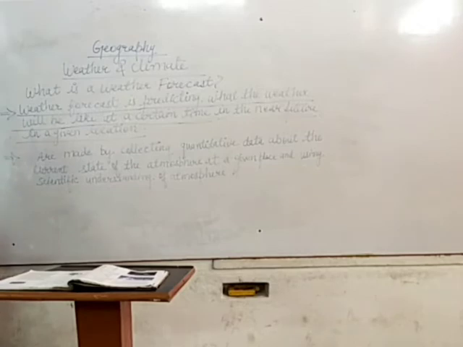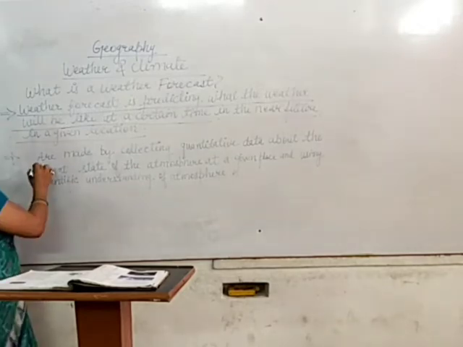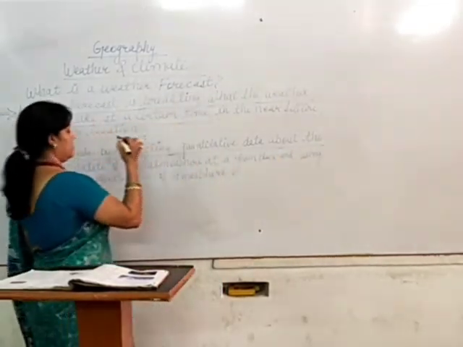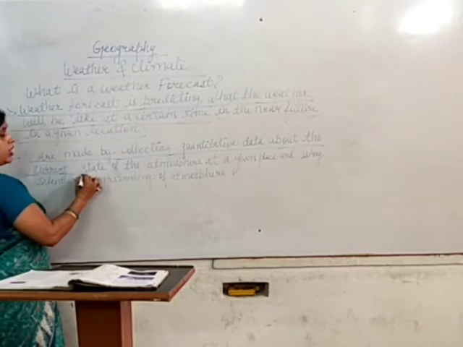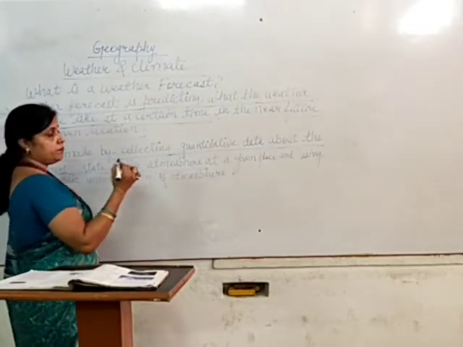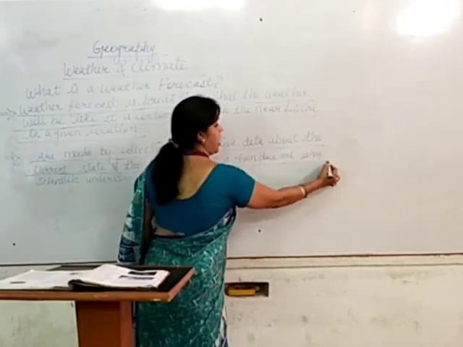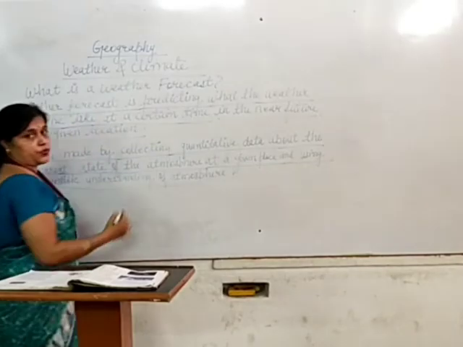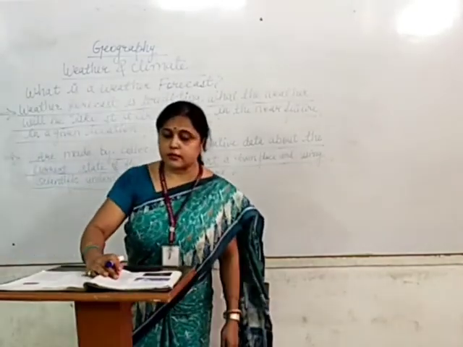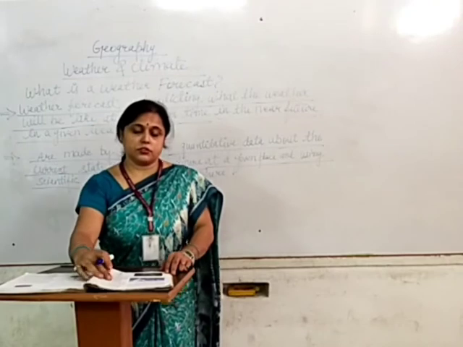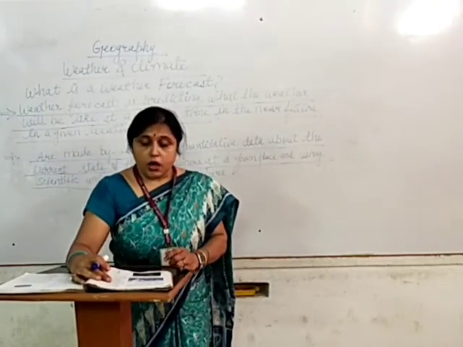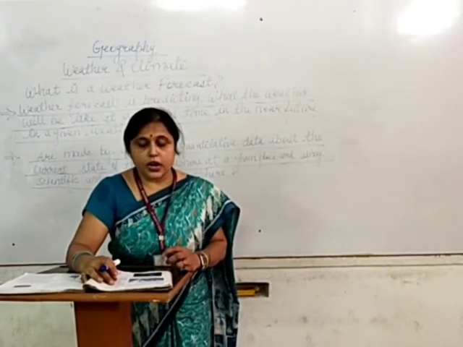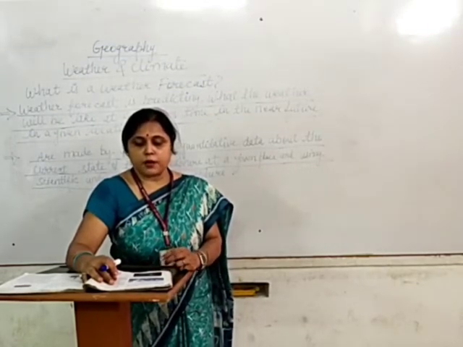Or we can say weather forecasts are made by collecting quantitative data about the current state of the atmosphere at a given place and using scientific understanding of the atmosphere. Meteorological stations use various instruments to gather a wide range of data on the basis of which weather maps are prepared.